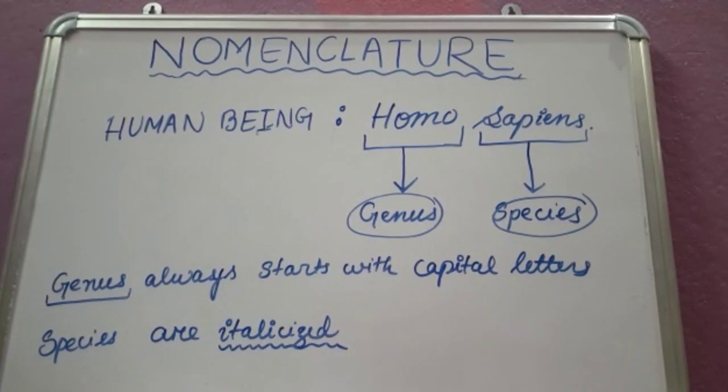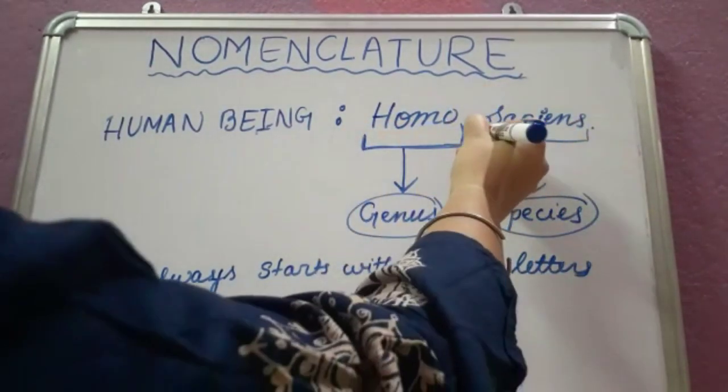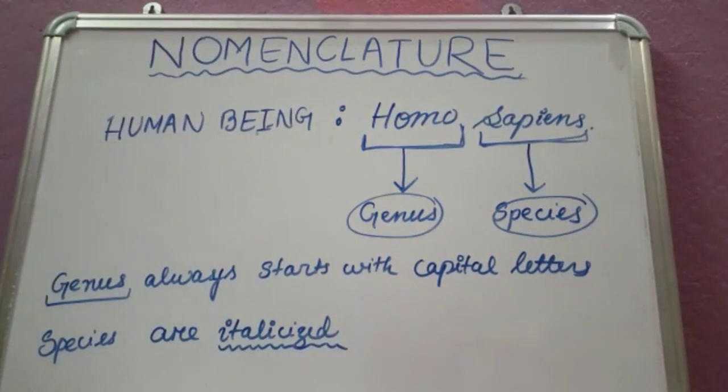Now we will see how the genus and species are used in nomenclature. Let's take the example of human beings. The scientific name for human beings is Homo sapiens. Homo is the genus name and sapiens is the species name. It consists of two parts.